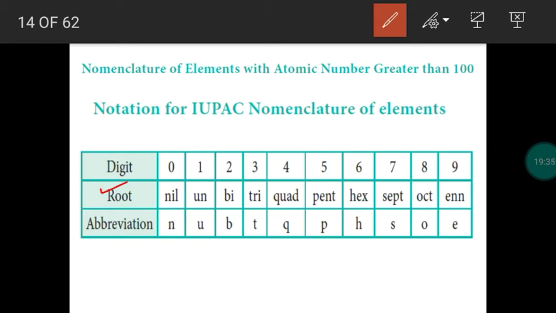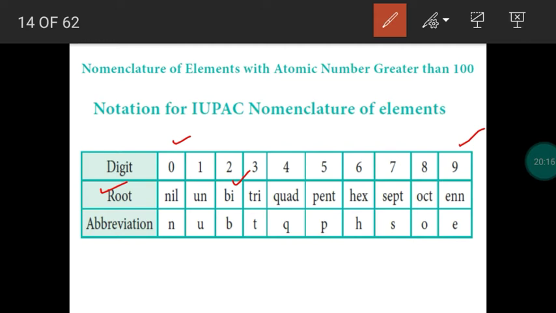Rule number 2: the name should end with IUM. Name of the element should end with IUM. Then the third rule: if we connect two root words like ENN and NIL, ENN is the root word of number 9, and NIL is the root word of 0. So if we connect these two, in ENN the last N will be struck out. Instead of ENN, we write EN. So EN plus NIL gives ENNIL, right?